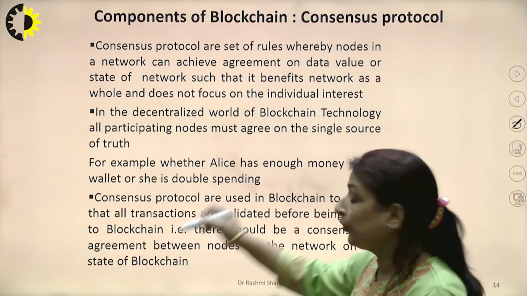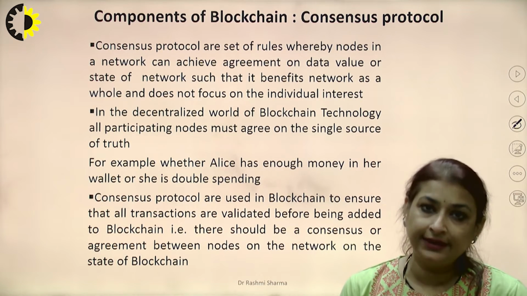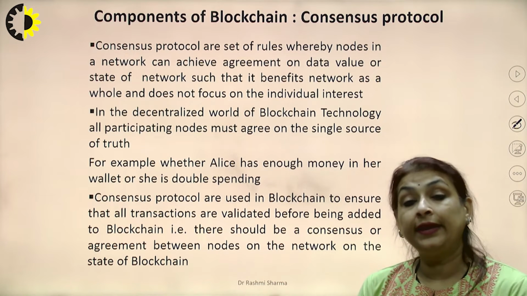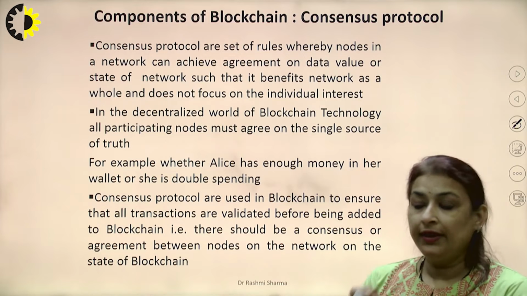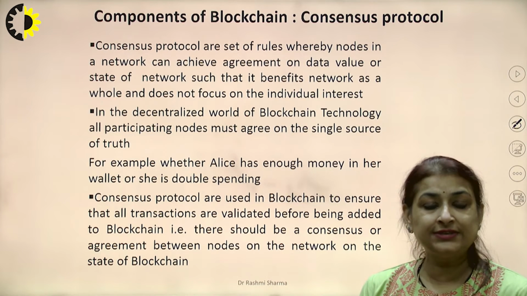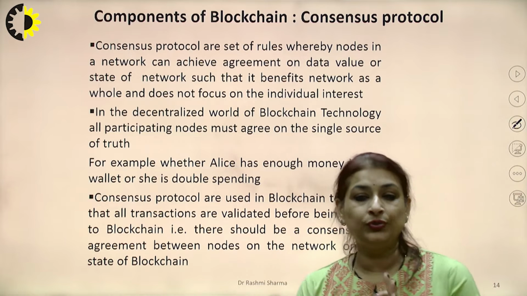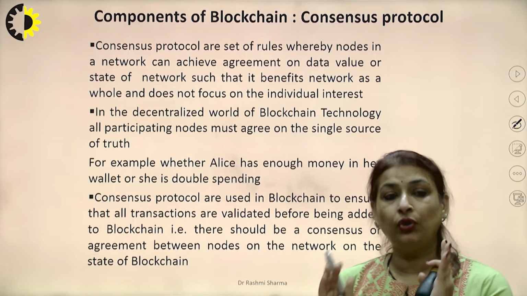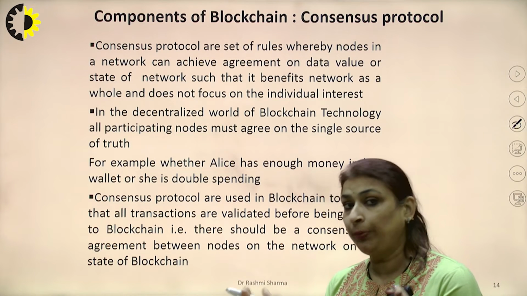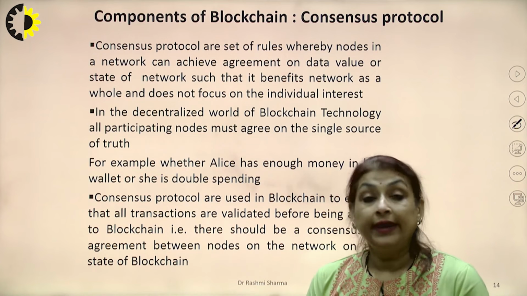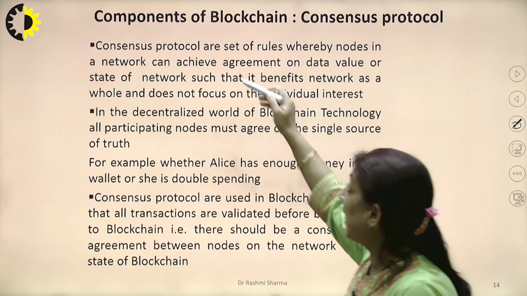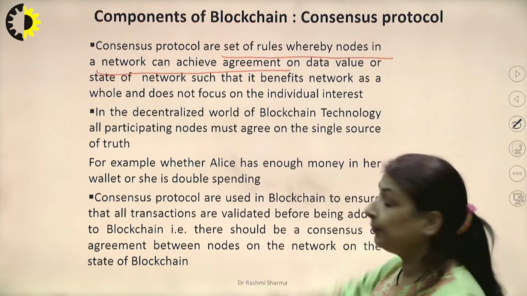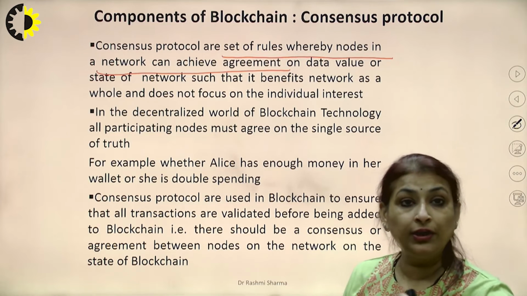So consensus protocol, what do you mean by protocols? Protocols are basically the set of rules which we have to follow while we are in any system. Okay, if we take a home as a system, then we have to follow some rules in our home also. So the set of rules and regulations which we have to follow in a certain domain is called a protocol. As the consensus protocol, we should have a set of rules whereby nodes in the network can achieve agreement on what data value they are reaching.